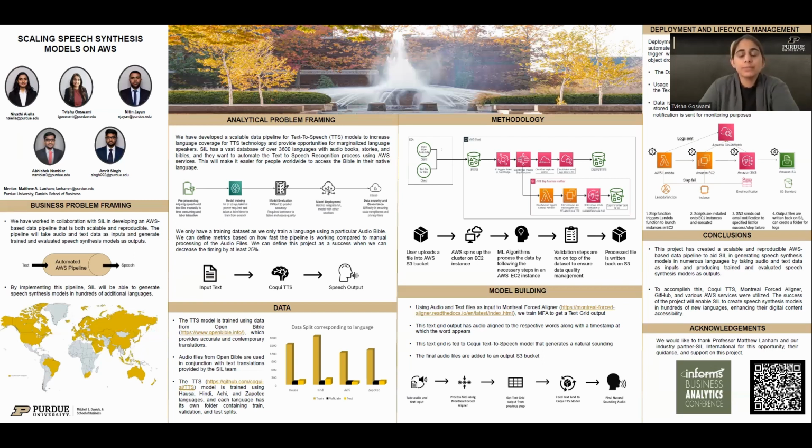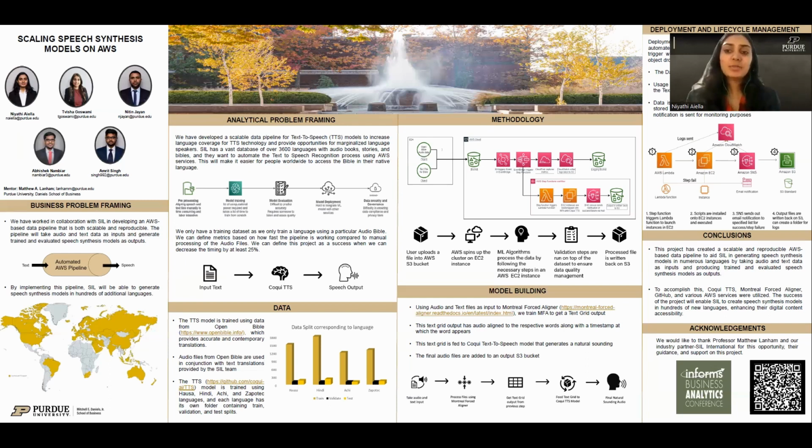Thanks, Amrit. So now I'll be walking you through the various components that we've incorporated to create this pipeline. We start by taking text and audio data that belong to the same language, and we feed these to the Montreal Forced Aligner. Montreal Forced Aligner is basically a tool that aligns the text and the speech files and gives us a text grid output. This text grid output has a timestamped annotation of all the words, and this text grid is then fed to the Coqui TTS or the Coqui text-to-speech model. Once the model is generated, we can feed any text file that belongs to that particular language to get a natural sounding output. Now I'd hand over to Niyati to get to the next steps.